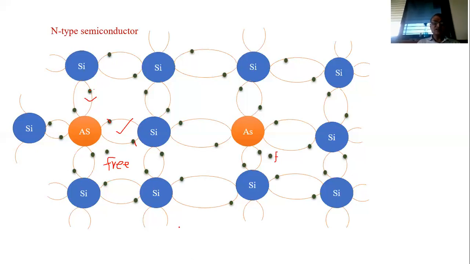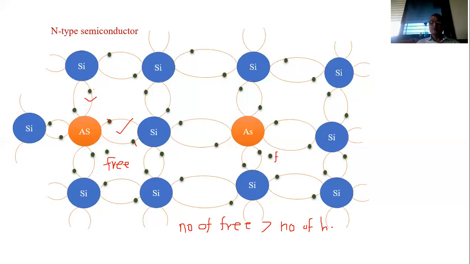And hence, in case of n-type semiconductor material, the number of free electrons is greater than the number of holes.